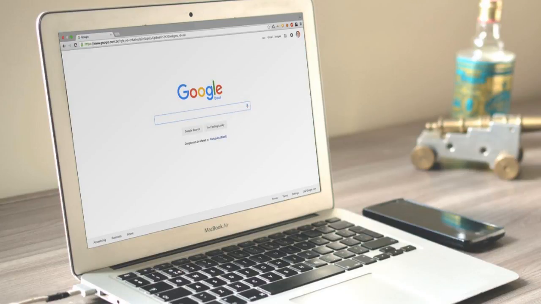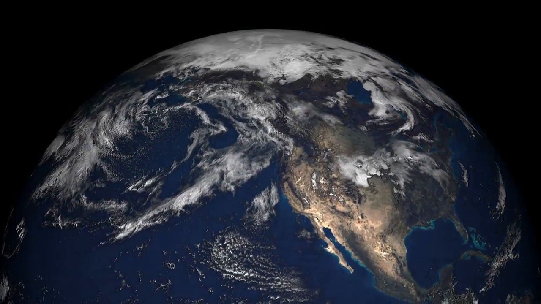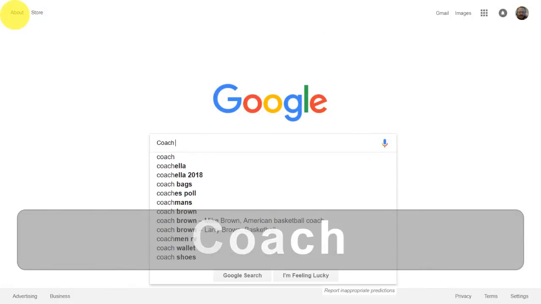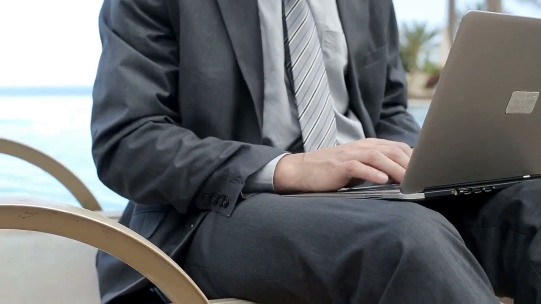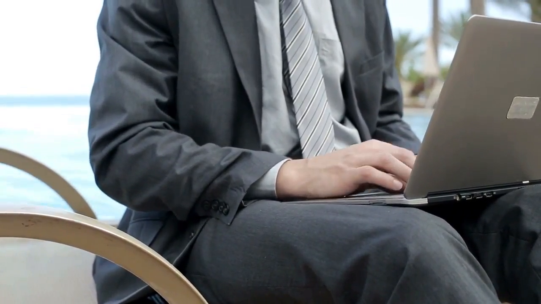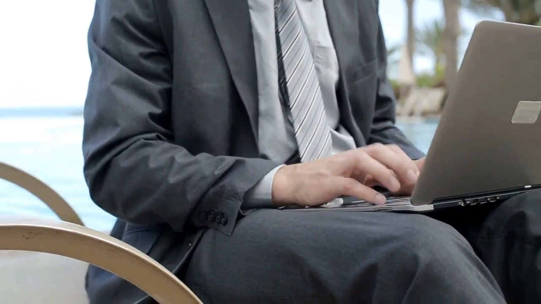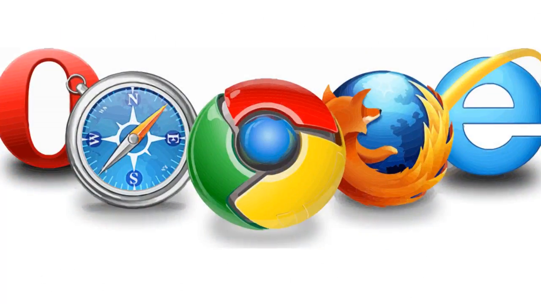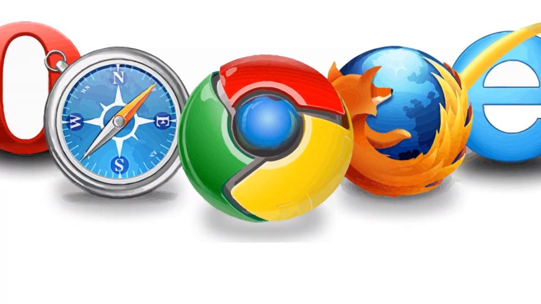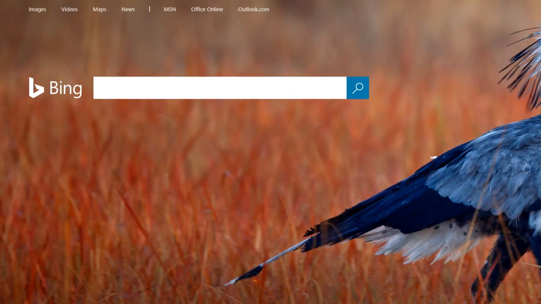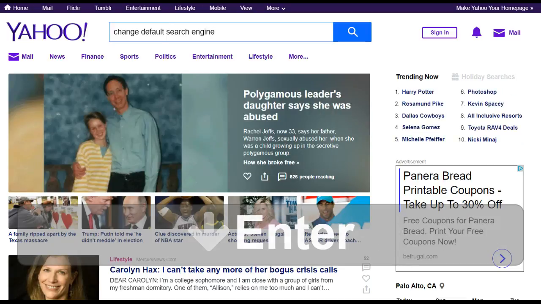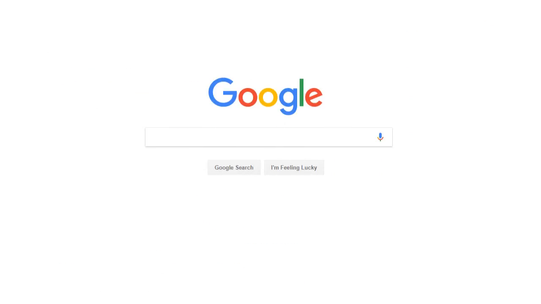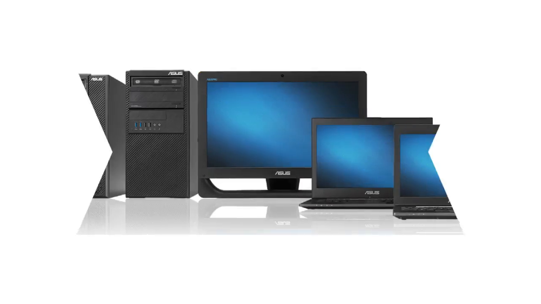Google is the most popular search engine in the world, with more than 80% of the world's internet searches running through it. Today's internet users have a choice in which search engine to use, and most of them choose Google. However, some users notice that their internet browser uses a different search engine, such as Yahoo, Ask, or Bing. What you might not know is that it is easy in most browsers to change it back to Google. Let's look at a few options for changing your default search to Google on Windows PCs.